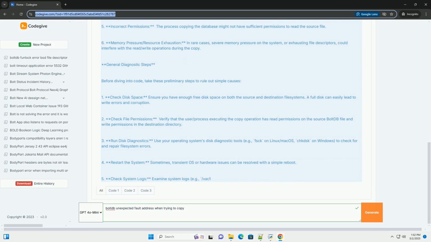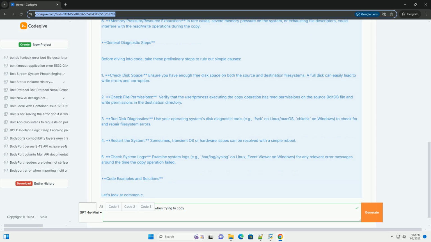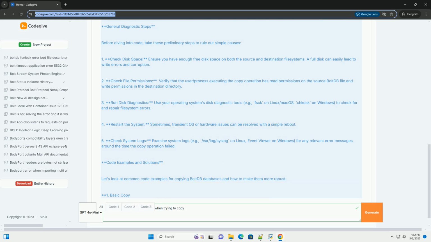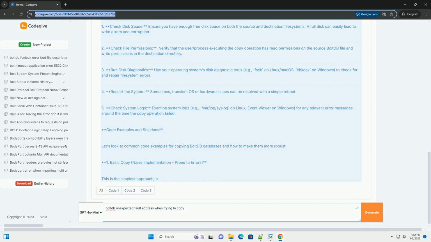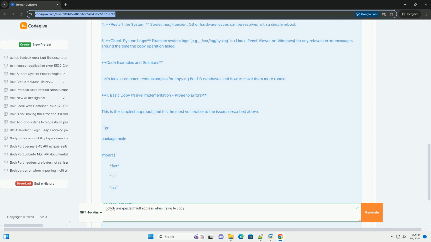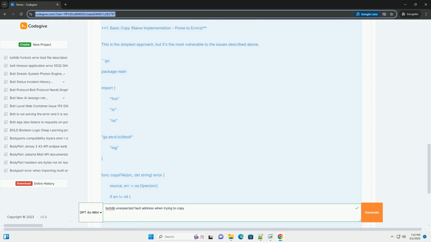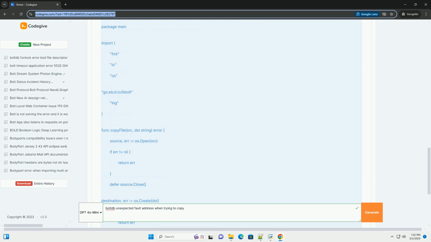When the copying process attempts to read or interpret these corrupted structures, it can cause a panic with an unexpected fault address. 2. Concurrency issues. If the source boltdb database is being actively written to while you're trying to copy it, concurrent access can lead to inconsistencies and corruption during the read operation for copying.